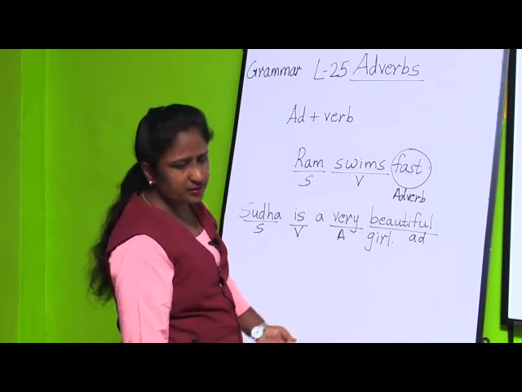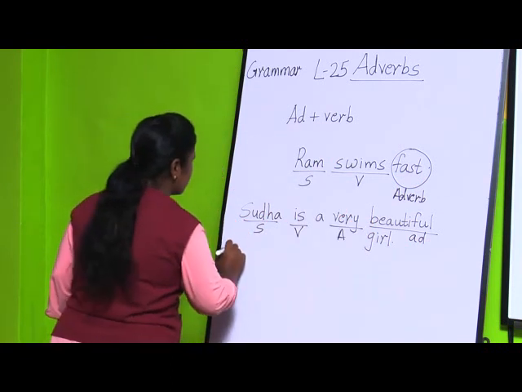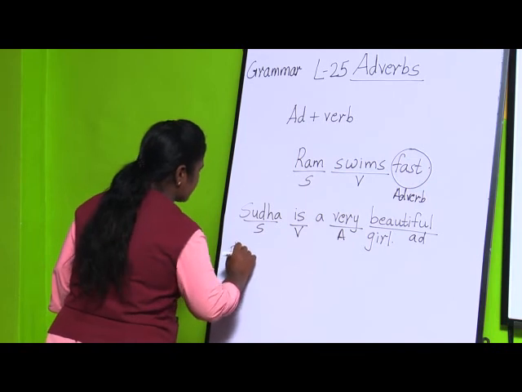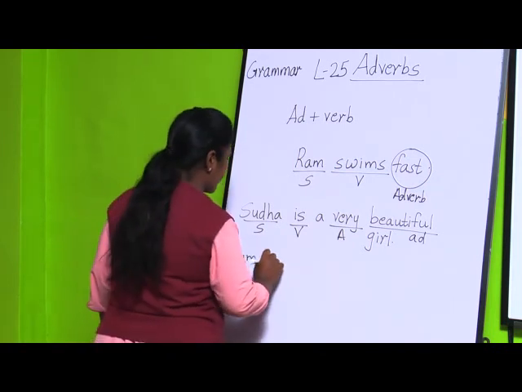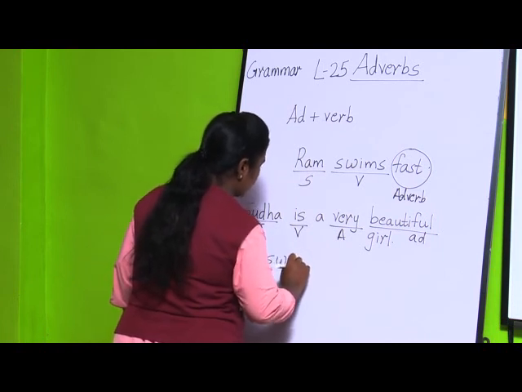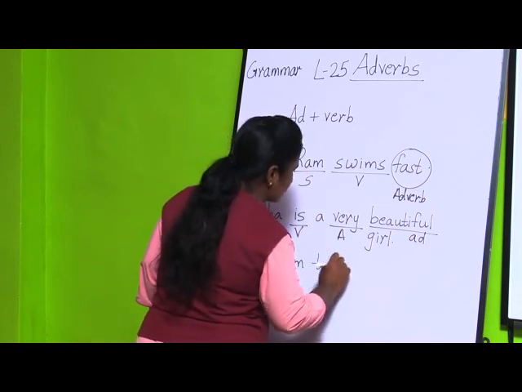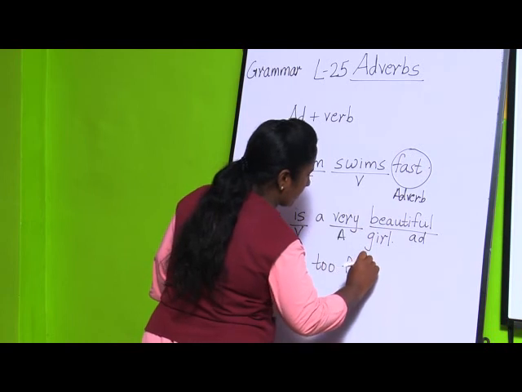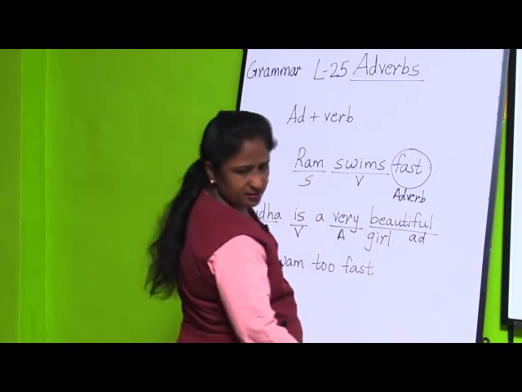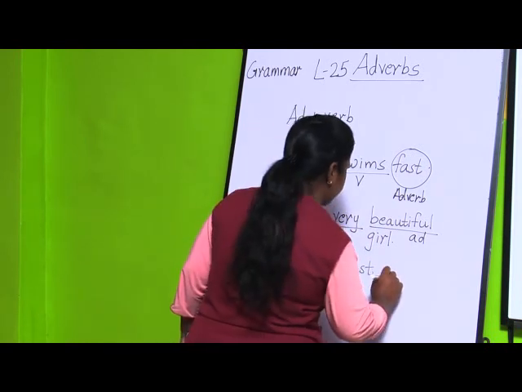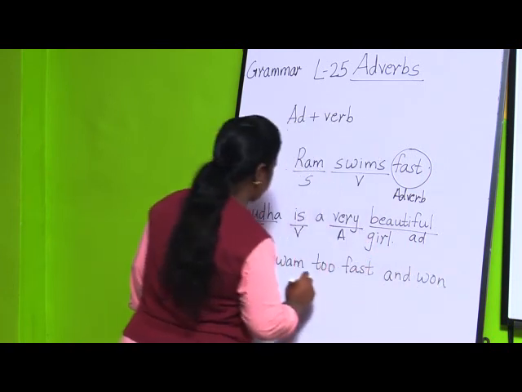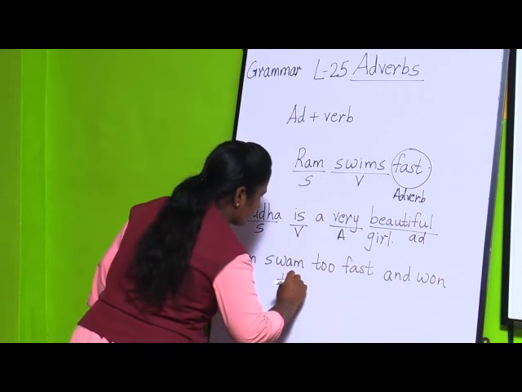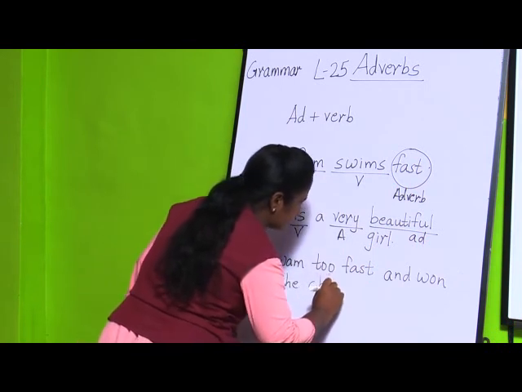Now take the third sentence: Ram swam too fast and won the championship.